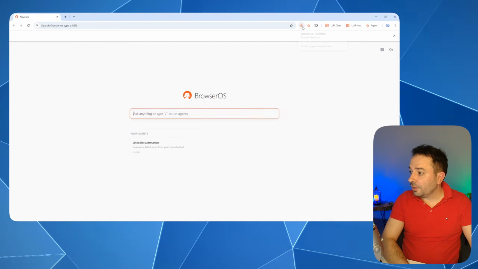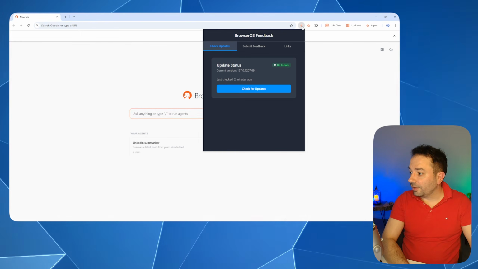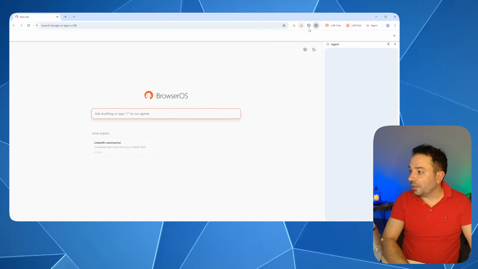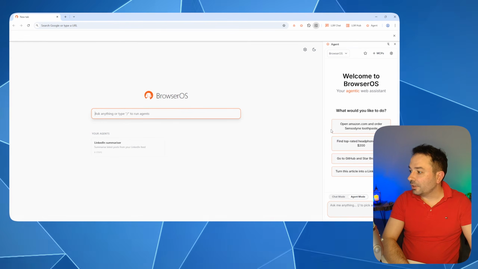So the first feature here, let's click on it. It's telling us that we are using the latest version of this tool. Instead, this one does the magic. You open the agentic browser assistant that we are gonna use soon. Let's go and check.